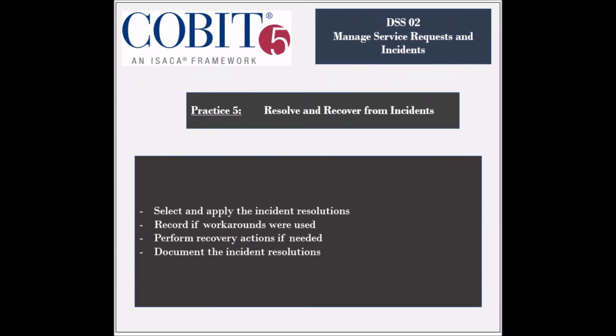The activities involved in this practice include applying the most appropriate incident resolution, and recording if any workarounds have been used. The recovery actions should be performed if required, and the resolutions should be documented and assessed if they can be added to the knowledge base.